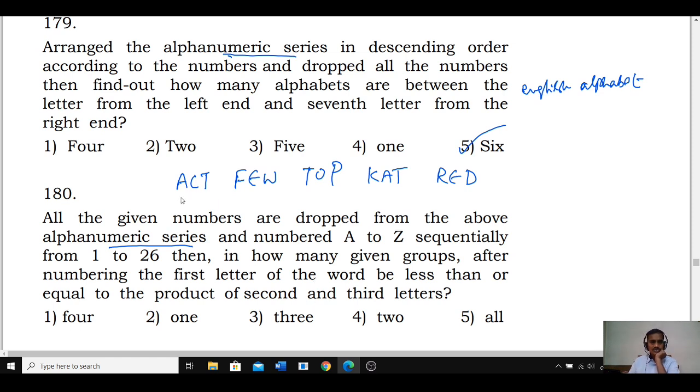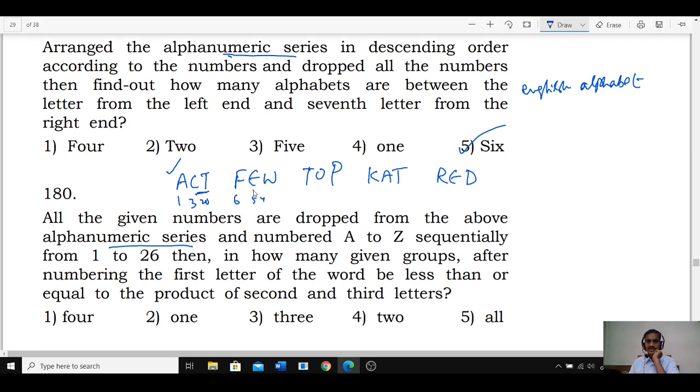Okay, ఇక్కడ తీసుకుంటే ఇక్కడ దీని వాల్యూ 1 అయింది, ఇదేమో 3 అయింది, ఇదేమో 20 అయింది. Now this will be 6, this will be 5 and 4. Now in how many of them is the first one lesser than or equal to the product of second and third? ఈ రెండిట్లో product కన్నా ఇది తక్కువే కదా. Hence in all these the product of the second and the third is more than the first one. Hence what is your answer? 185 is the answer. Clear?